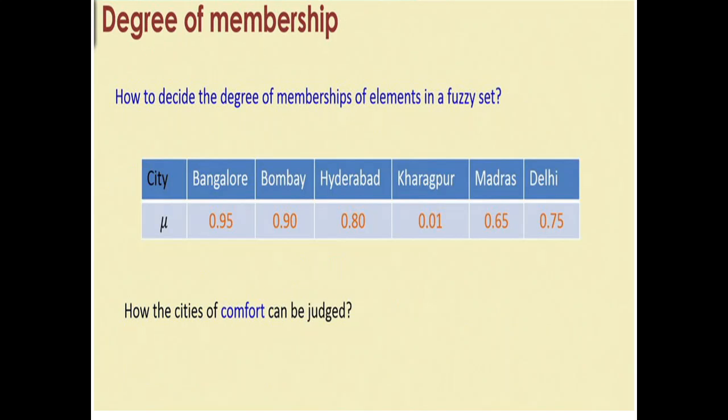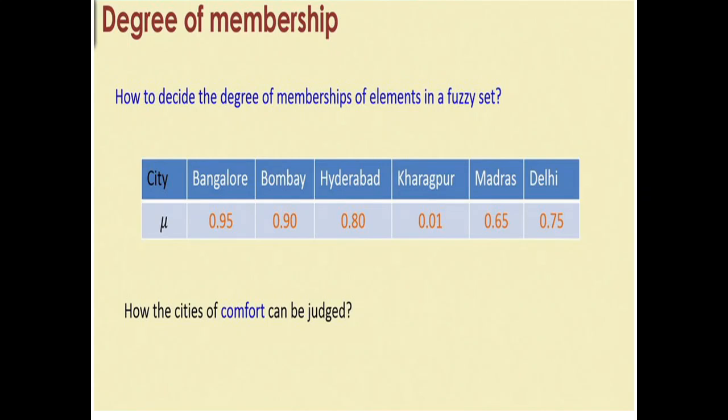So here, what is the degree of membership, or who will decide, or how can we decide the membership degree of an element in a fuzzy set? For example, if we take a set City, which is a collection of different cities of India, there is a mu value corresponding to each city. This is the membership degree of the city according to the comfort of the city.